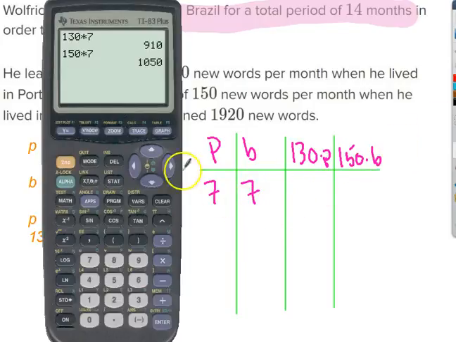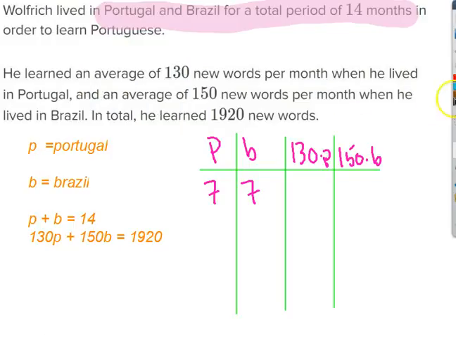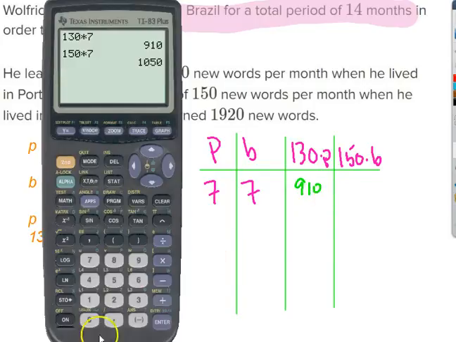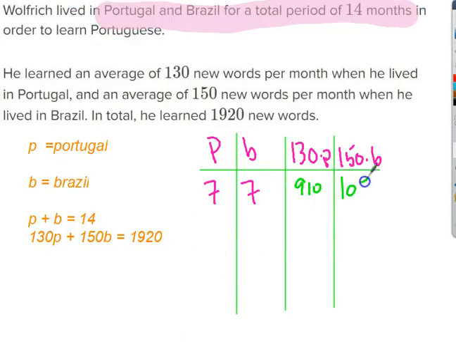So if I guess 7 and 7, then I have 130 times 7 words in Portugal, which is 910, and 1,050 that I learned in Brazil, and that's a total number of words, 1,960. I want 1,920, so I must be close.